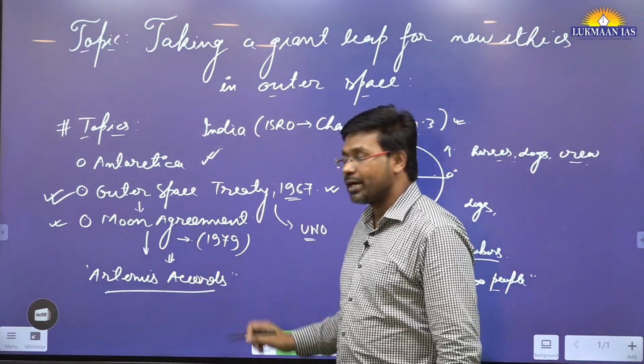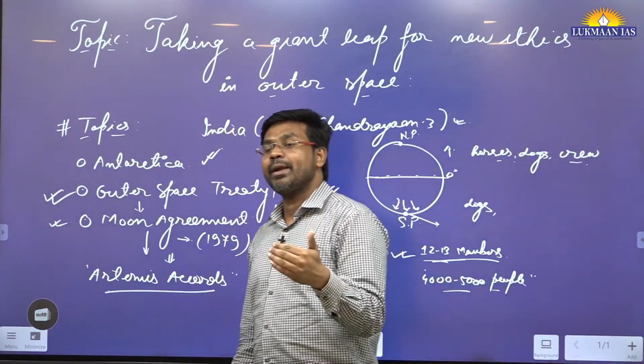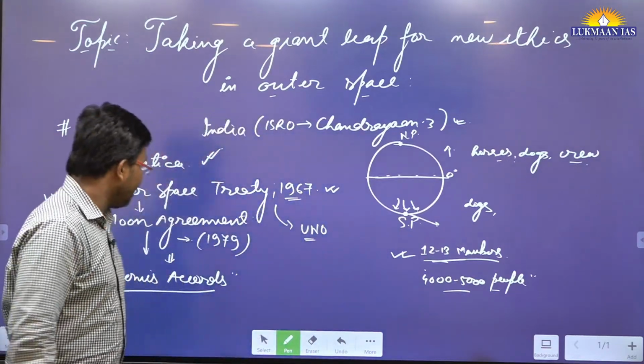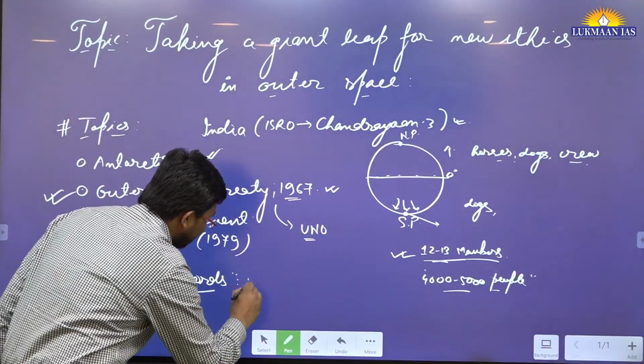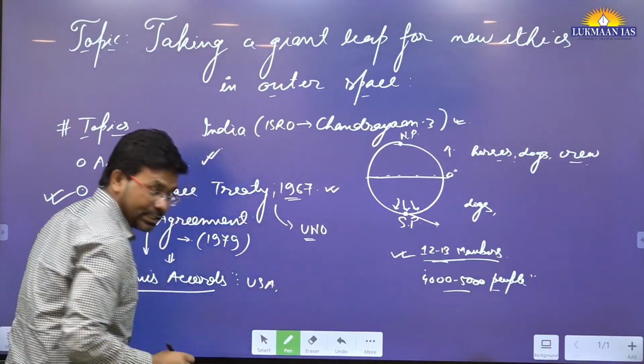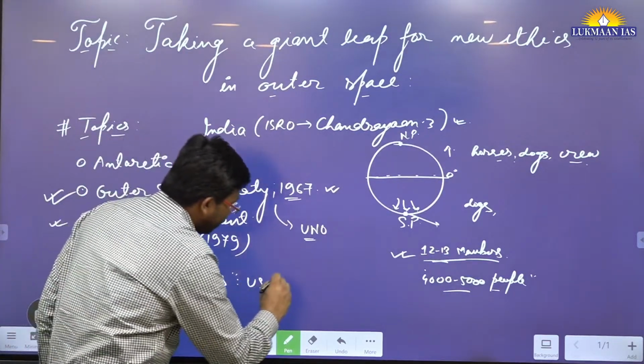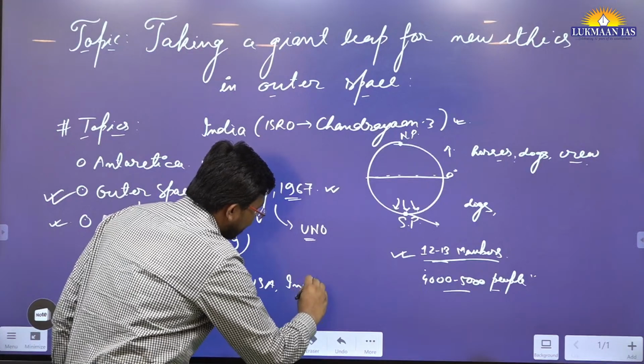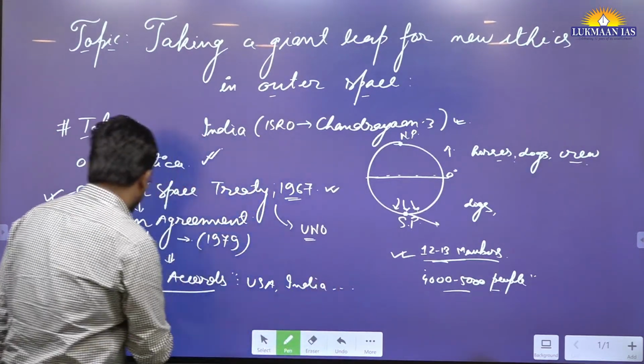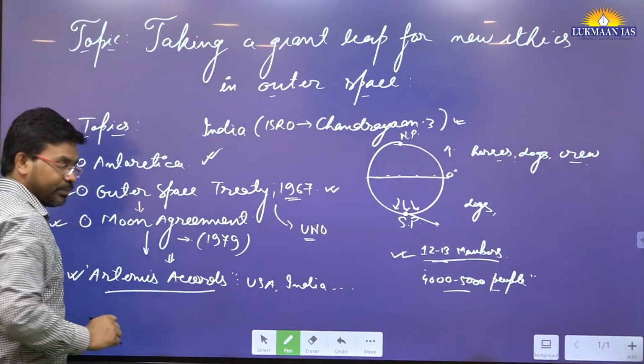The Artemis Accords have been initiated by the United States of America, and many countries have joined, including India. India has also signed the Artemis Accords of the United States of America.